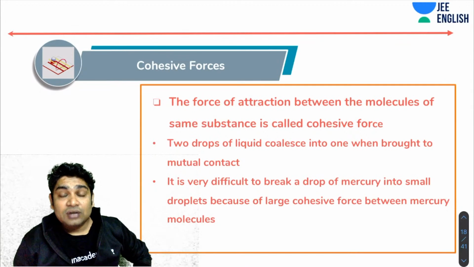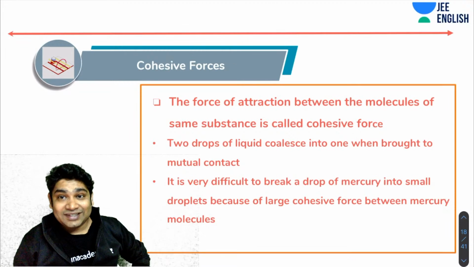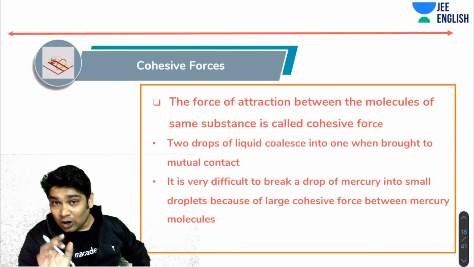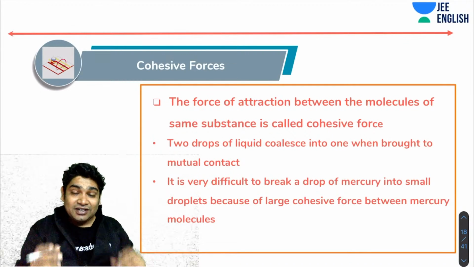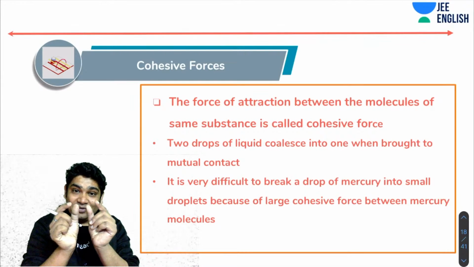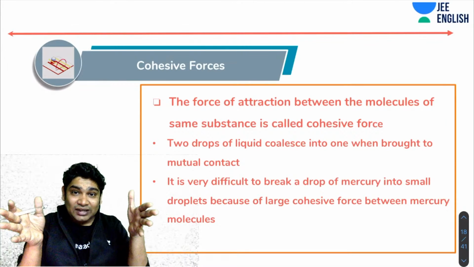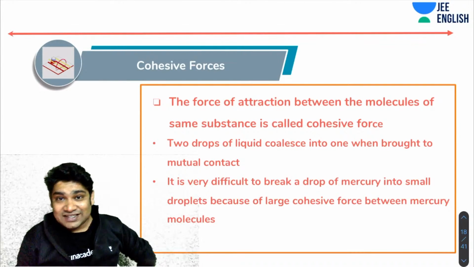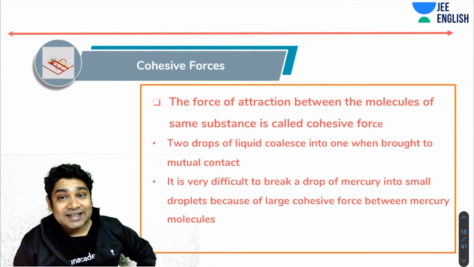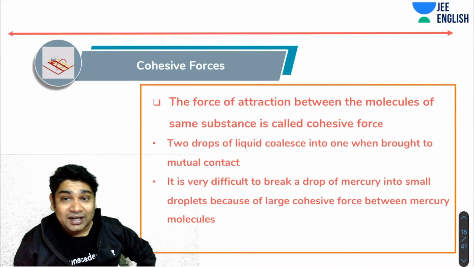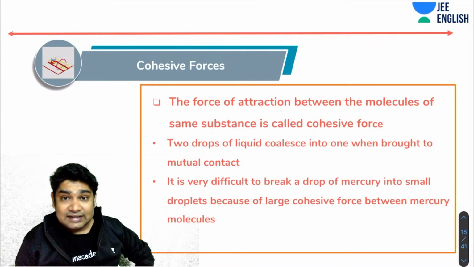Now when two liquids, two drops, are brought in contact, they coalesce into one. You must have seen this. If you have one drop and a second drop and you just bring them in contact, due to the attraction they combine and form one single drop. That is also a result of cohesive force. Again, it is very difficult to break mercury into small droplets because of the large cohesive force between mercury molecules. So that is what cohesive force is, and these are the effects of cohesive force.